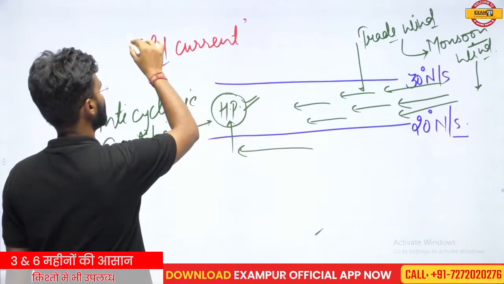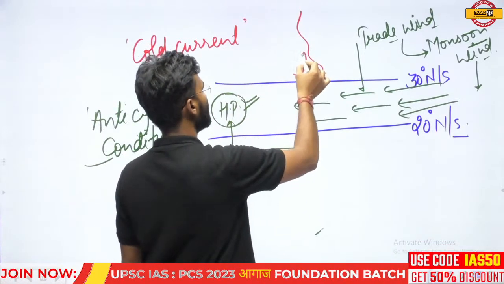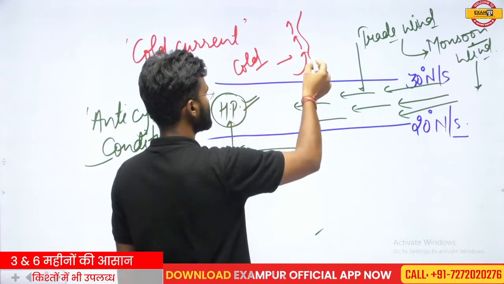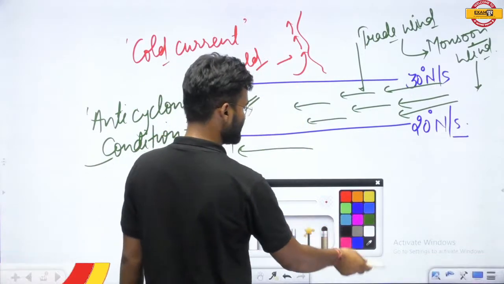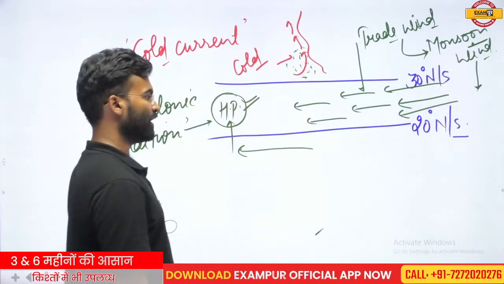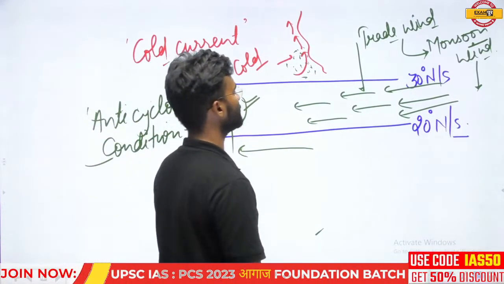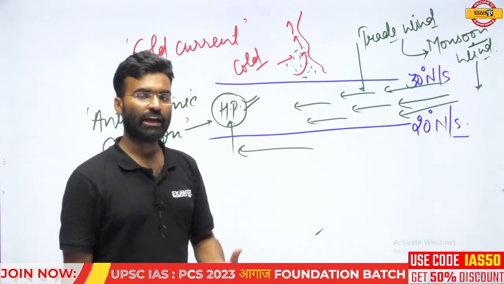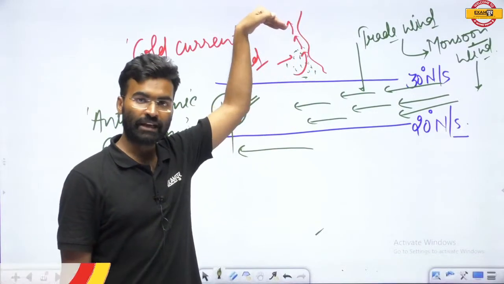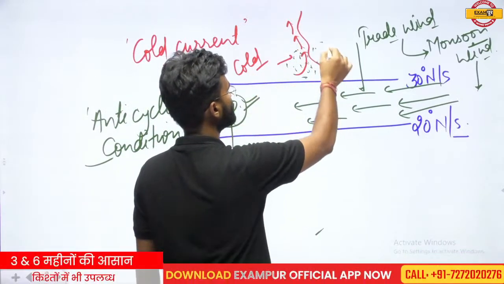Suppose any particular continental part is located in this region, and this area experiences the cold current. The cold current decreases the temperature of the oceanic water, and if the temperature of the oceanic water is brought down by the oceanic current, there is an adverse situation for evaporation. If evaporation does not take place in this region, this will cause less precipitation or no precipitation, and that is why this region will experience desert situation.